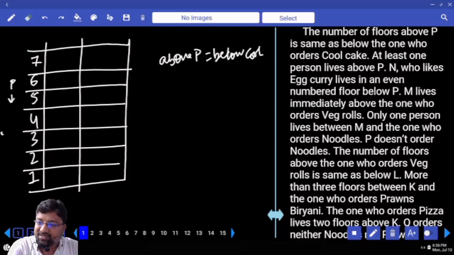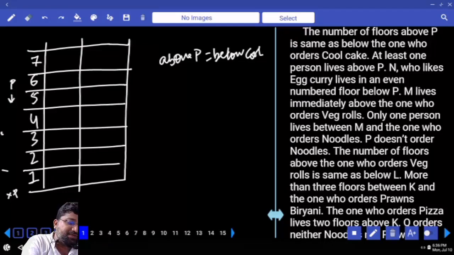N, who likes egg curry, lives in an even number floor below P. Now the starting position for P is from 6. P cannot be in the first floor. P cannot be in the second floor. Why?